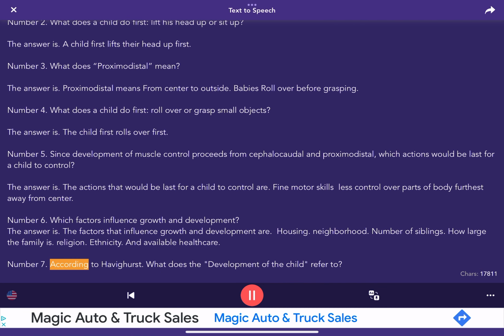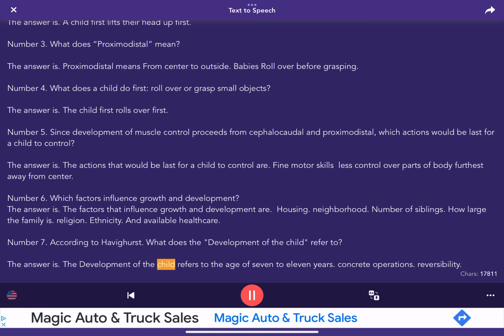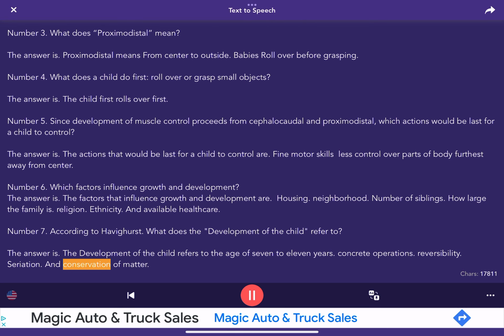Number 7. According to Havighurst, what does the development of the child refer to? The answer is, the development of the child refers to the age of 7 to 11 years, concrete operations, reversibility, seriation, and conservation of matter.